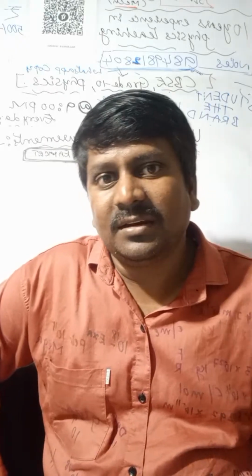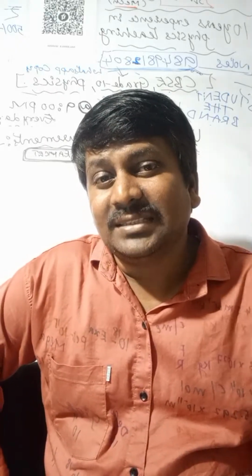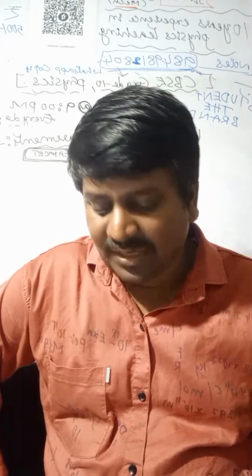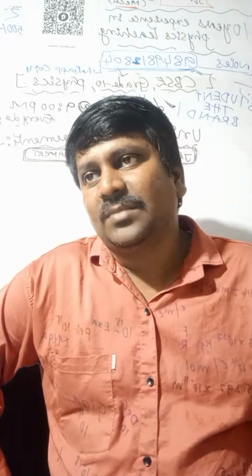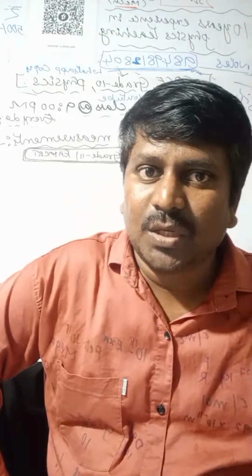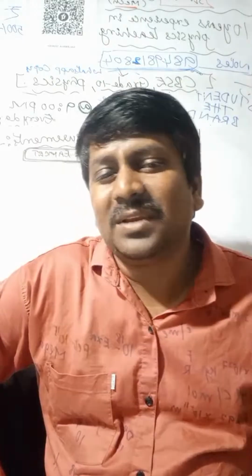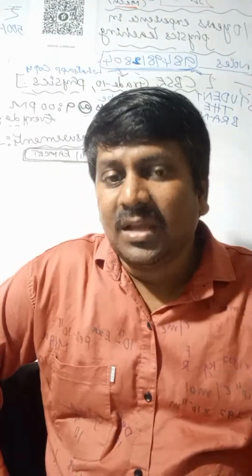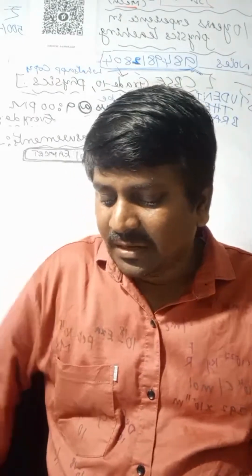The absolute error in the measurement is delta x, which equals plus or minus delta a plus delta b. That is about error in addition or subtraction.